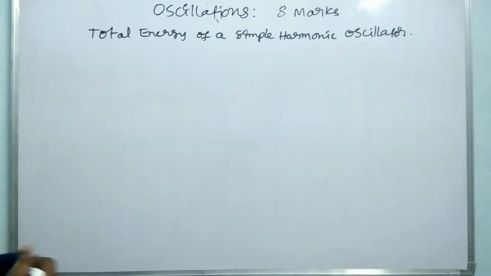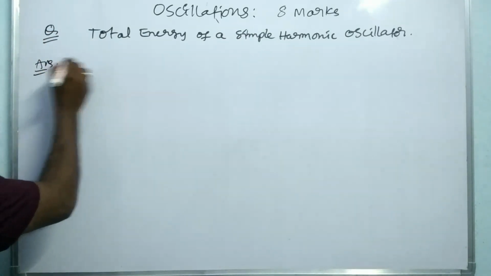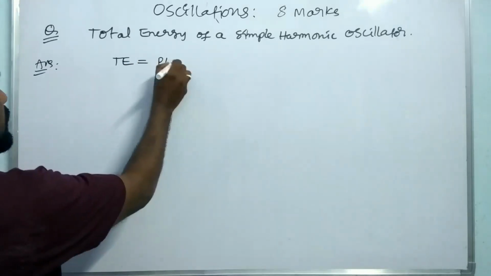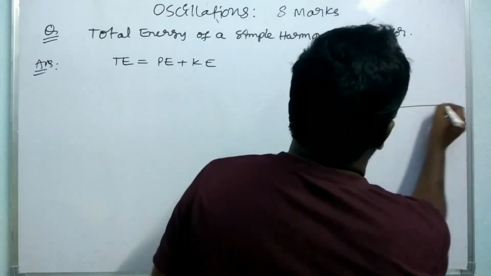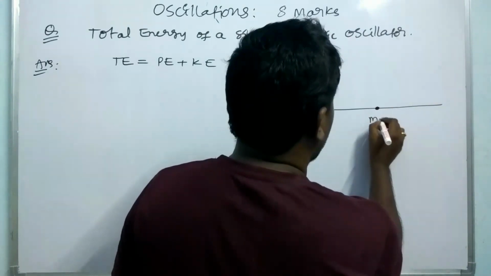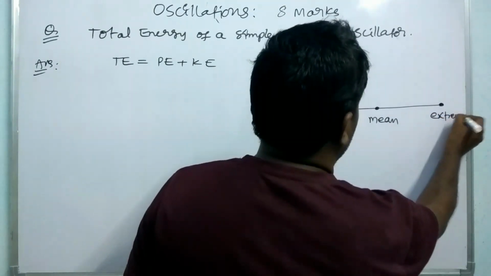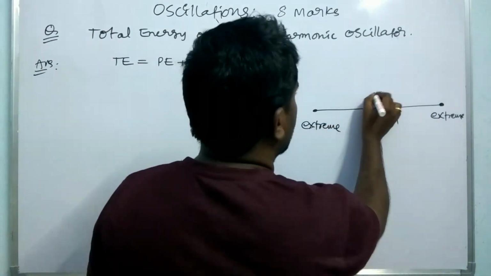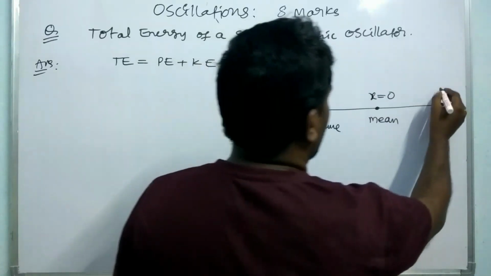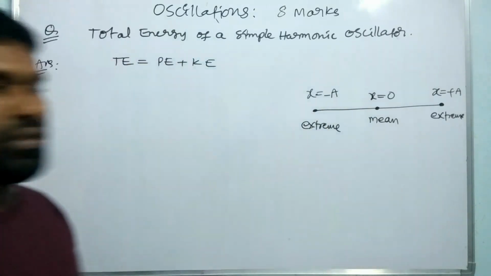The total energy is equal to potential energy plus kinetic energy. First, suppose we take a simple harmonic oscillator. This is the particle at the mean position, this is the extreme point, and this is the other extreme. Where x is the displacement of the particle, at the mean position x is equal to 0, at one extreme x is equal to plus a, and at the other x is equal to minus a. So these are the positions of the particle.